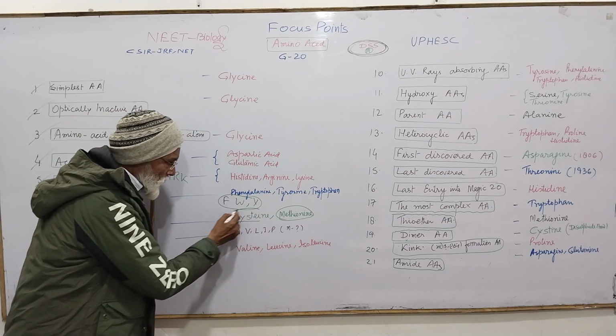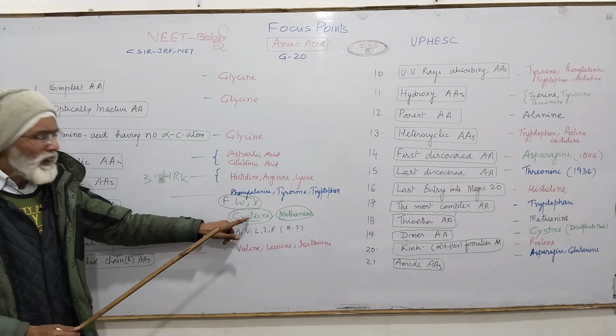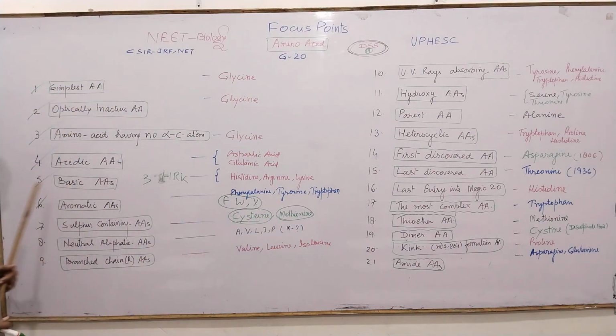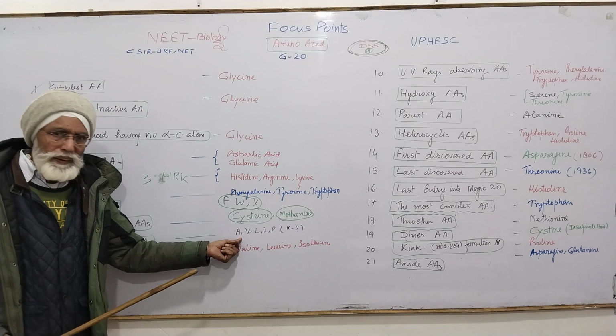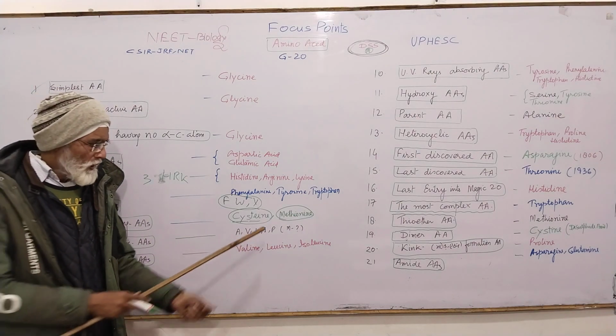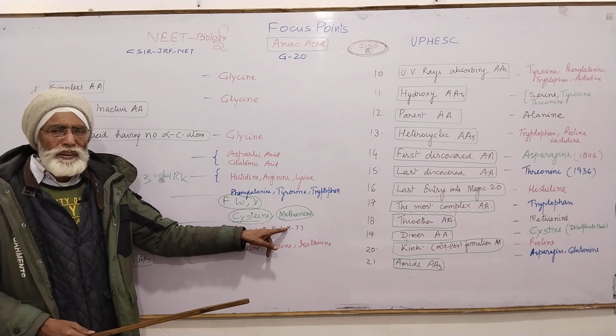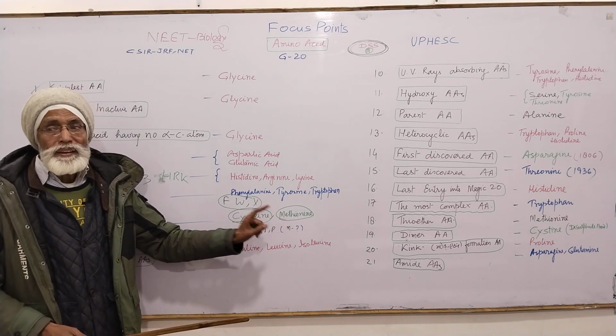Always remember, these both have a sulfur atom in their side chain. Another question related to them, the neutral aliphatic amino acids. There you know, alanine, valine, leucine, isoleucine, proline, and sometimes methionine is also mentioned because it has a thioether group.